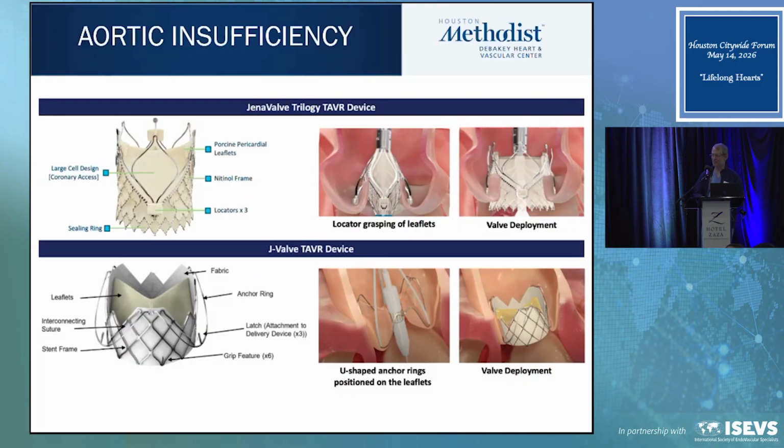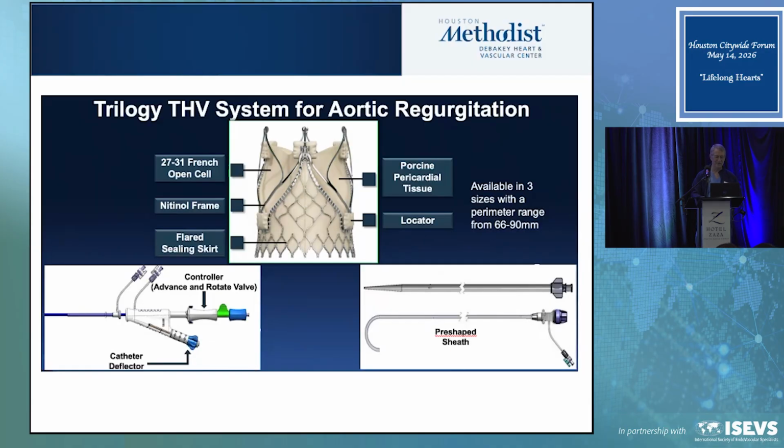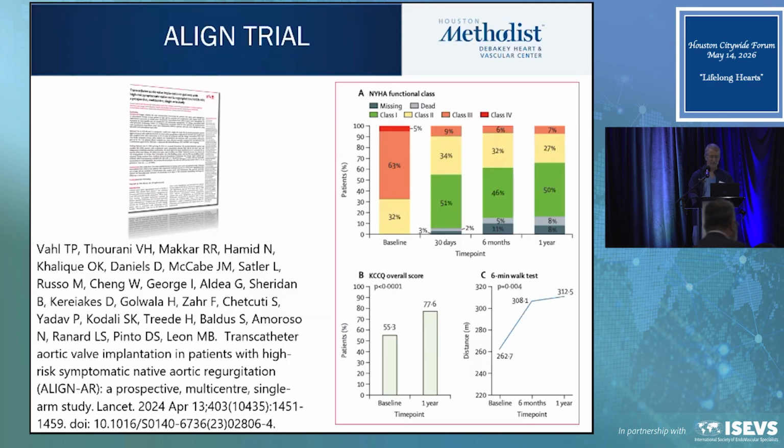Aortic insufficiency, there are 2 valves now for aortic insufficiency, the Jenna valve and the J valve. We were part of both these trials. The Trilogy valve from Jenna has these feet that are very pointed. They go down in your commissures. They line the valve up. In AI, the issue is they always go into the ventricle. These feet line the valve up and keep it from going in the ventricle.